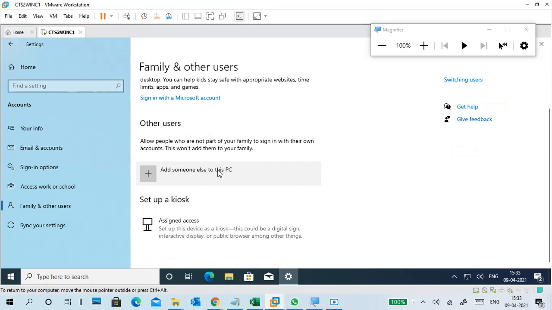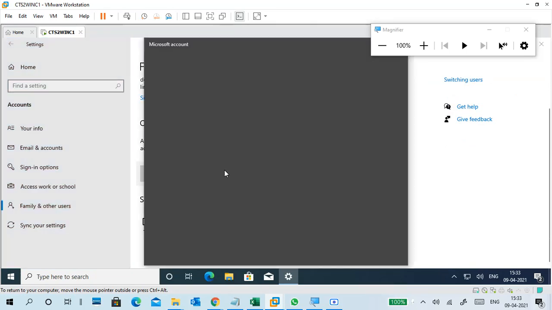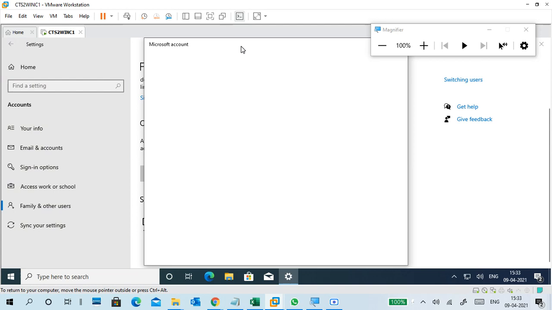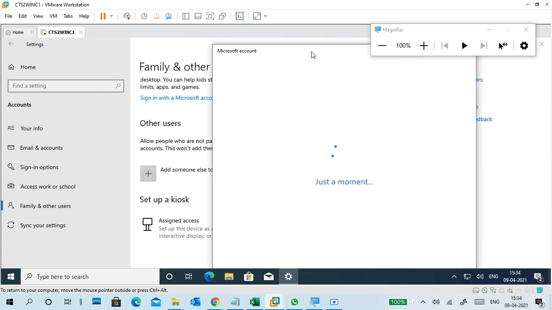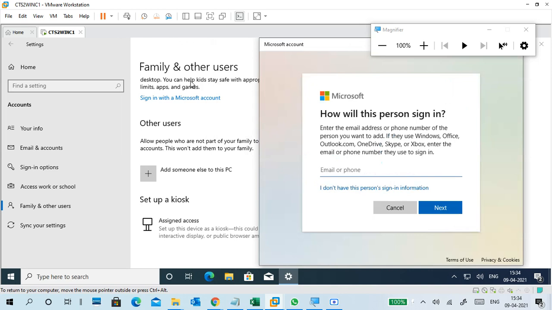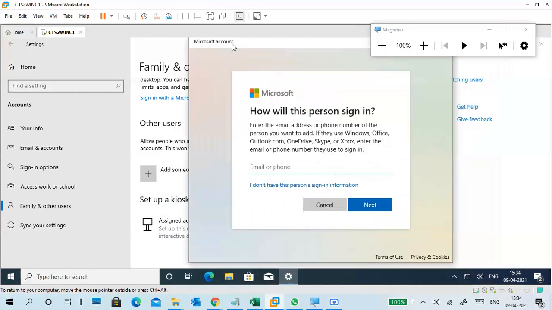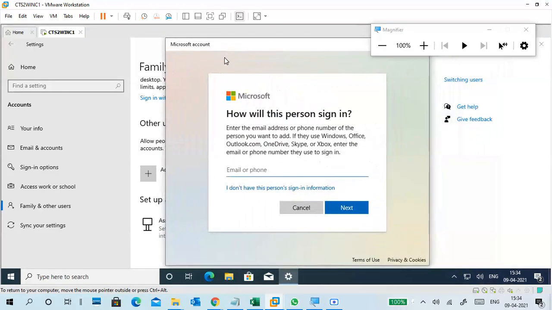Okay, add someone else to this PC. So click on this one. It is asking about an account, and also asking about Microsoft. Of course, there are two options here, guys: family and others. Sign in with a Microsoft account, like you can create different accounts for your kids and all kinds of stuff.